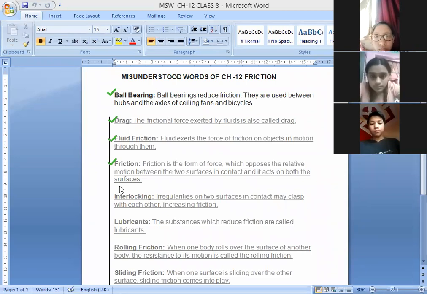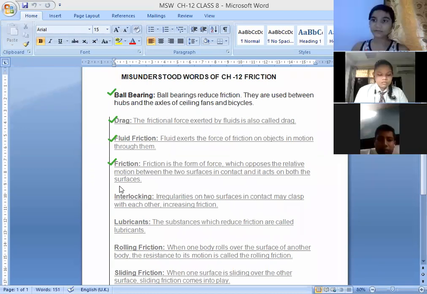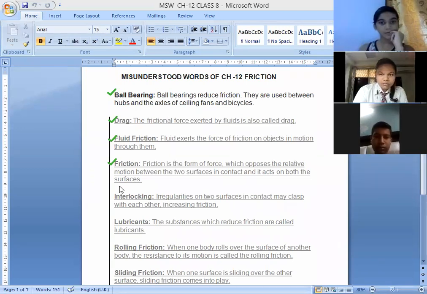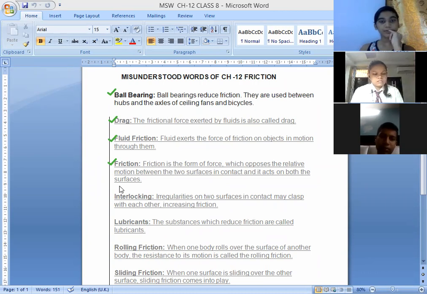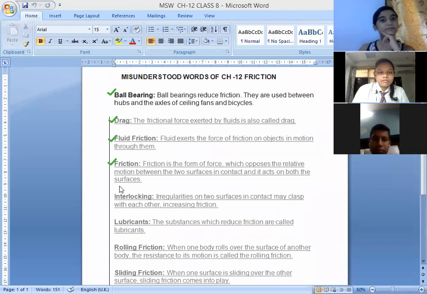We are using this word interlocking here. Interlocking means irregularities. Children, can I have an example of interlocking or irregularities? Suppose two surfaces are rough. So what will happen? If I have to rub those two surfaces, can I easily do it? Or do I have to apply much force? No, because I have to apply much of the force.